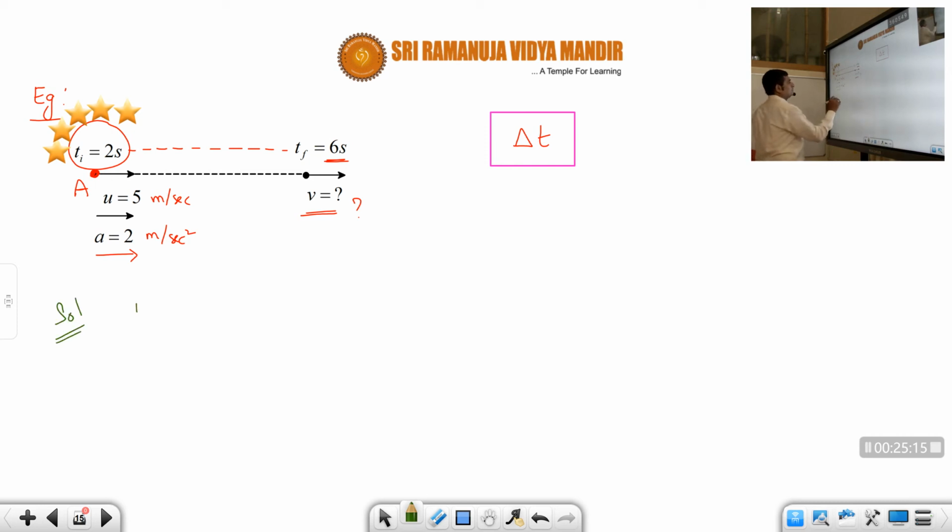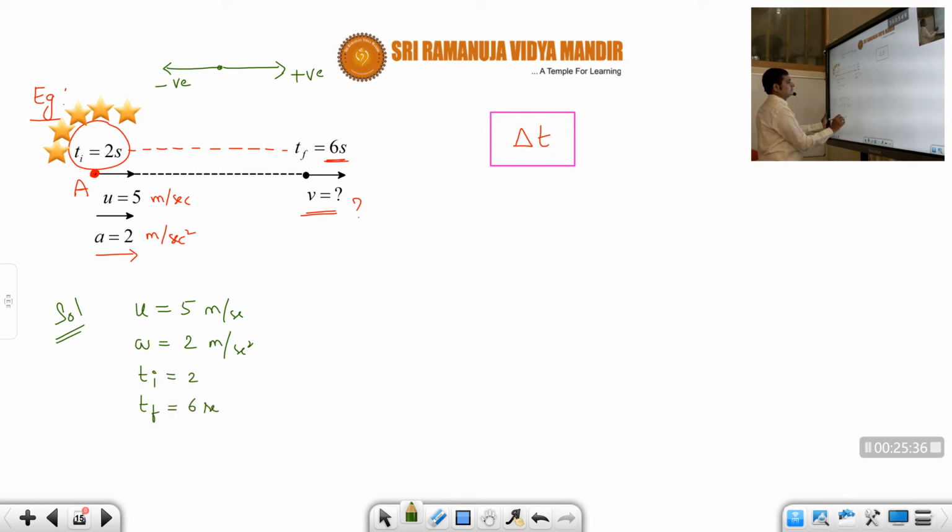Now what are the known values, students? u is equal to 5 meters per second, we know already. a equal to +2 only, because here you have to take sign convention, students. Right side positive, left side negative. Always remember this one. And now t initial is equal to 2 seconds, t final is equal to 6 seconds. This is the given data. So v is what we have to calculate. So with these terms, what is the best equation, students?